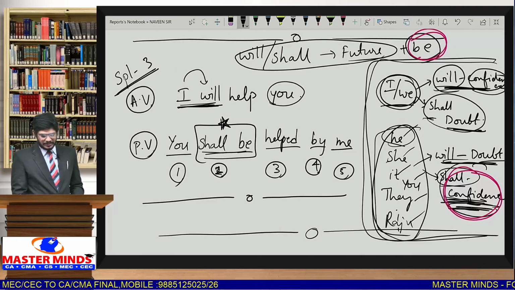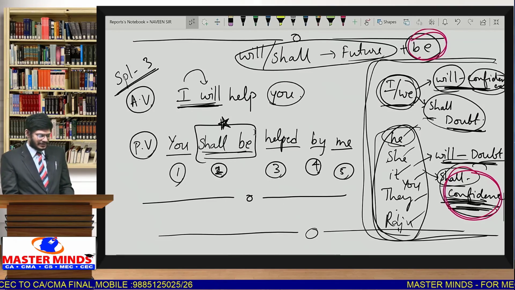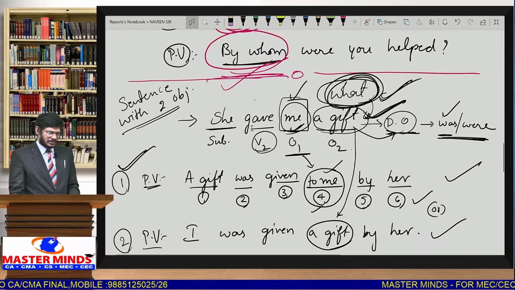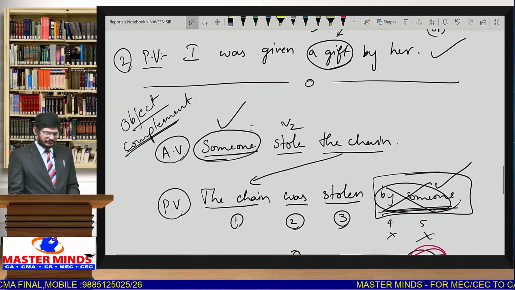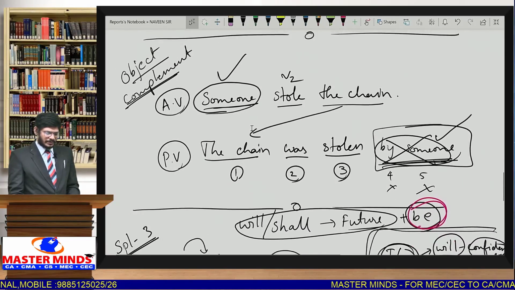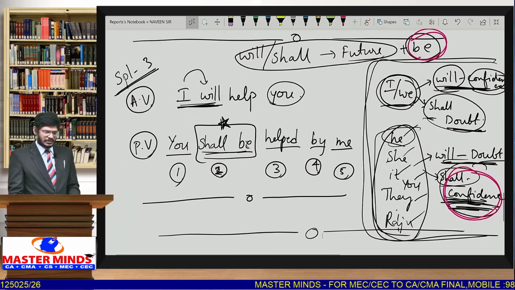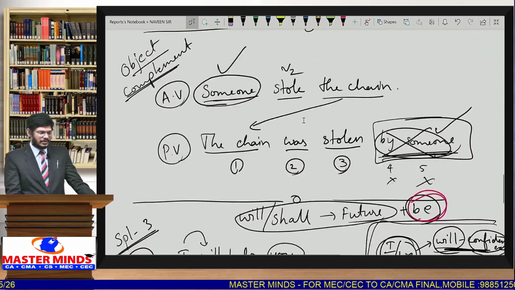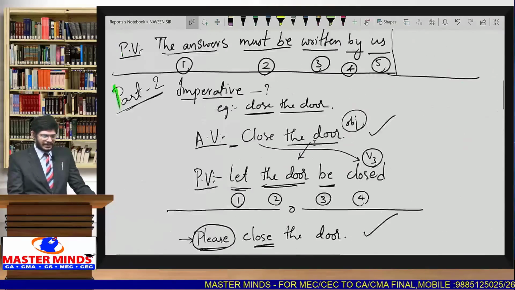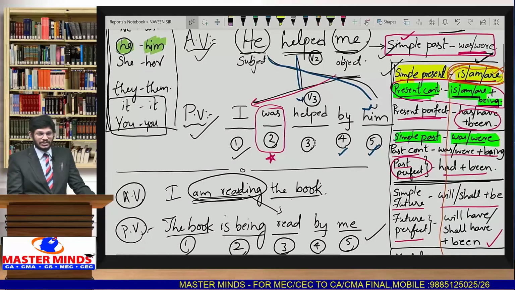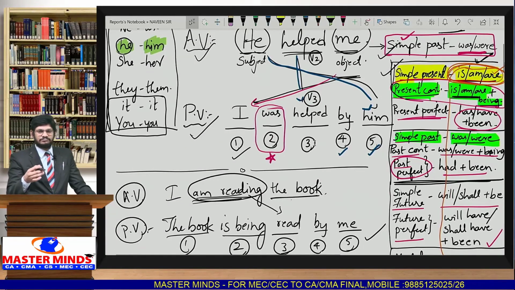So we discussed some special models, whenever the sentences are given in a special context: how to answer when two objects are given; when the object complement model is there; when we should not write the object; and the future will or shall condition also I explained. Hope this gives you a detailed explanation about active voice and passive voice in just 1.5 hours or 15 minutes.